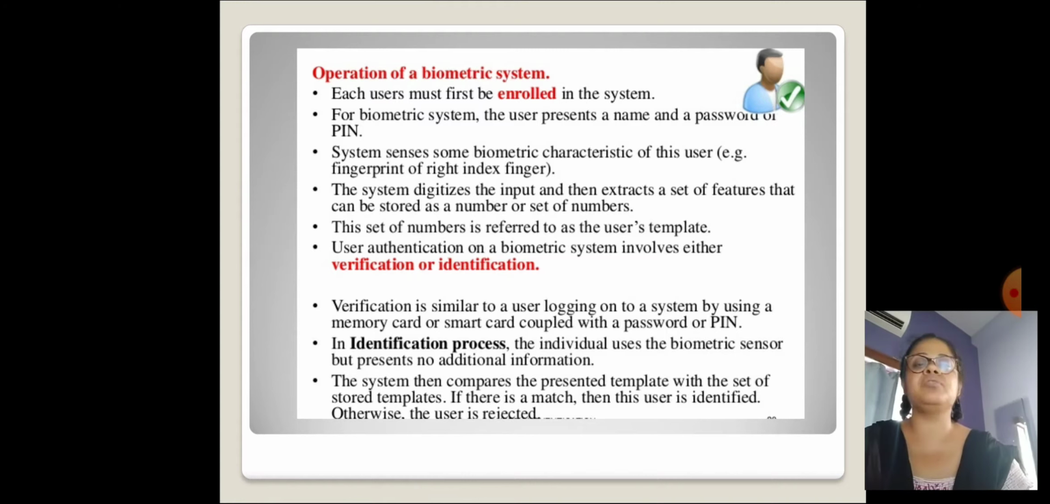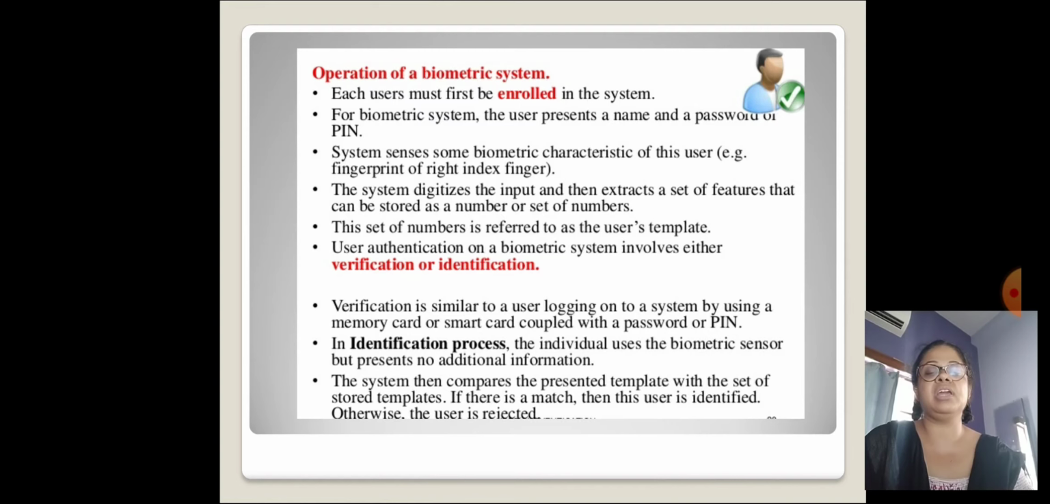Operations of a biometric system. Each user must first be enrolled in the system. For a biometric system, the user presents a name and a password or PIN. The system senses some biometric characteristic of the user, for example a fingerprint of the right index finger. The system digitizes the input and then extracts a set of features that can be stored as a number or set of numbers. This set of numbers is referred to as the user's template.